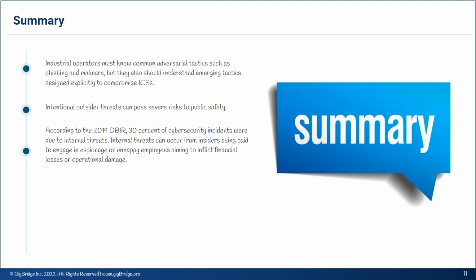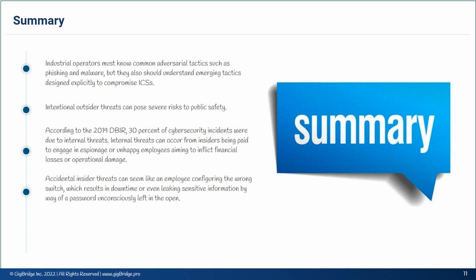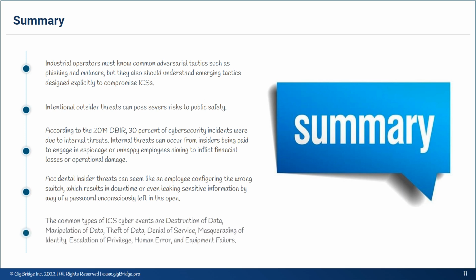Internal threats can occur from insiders being paid to engage in espionage or unhappy employees aiming to inflict financial losses or operational damage. Accidental insider threats can seem like an employee configuring the wrong switch, which results in downtime or even leaking sensitive information by way of a password unconsciously left in the open. The common types of ICS cyber events are destruction of data, manipulation of data, theft of data, denial of service, masquerading of identity, escalation of privilege, human error, and equipment failure.